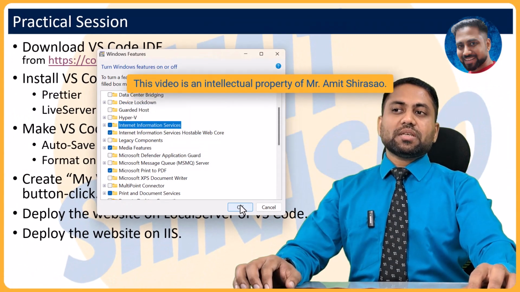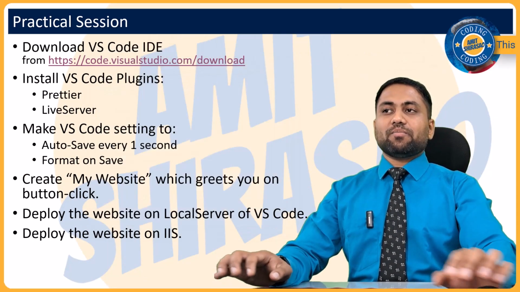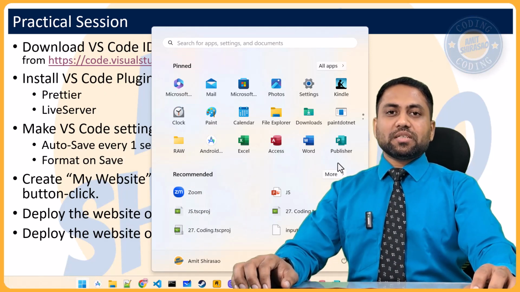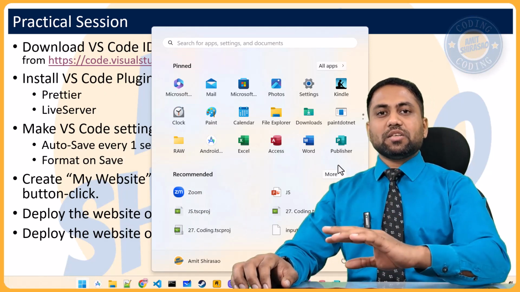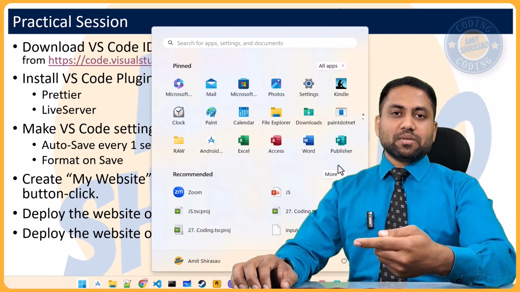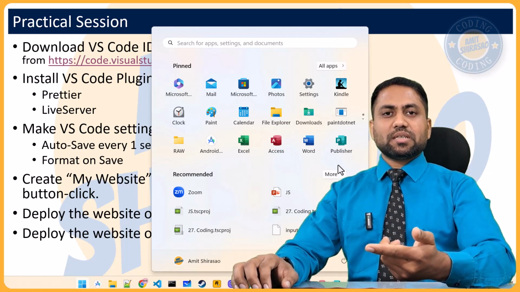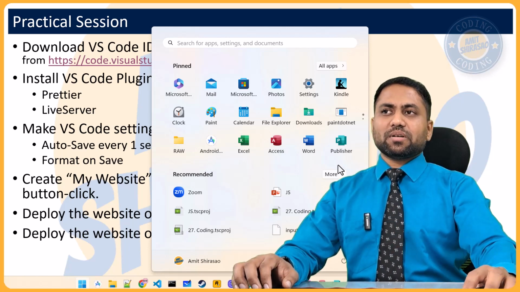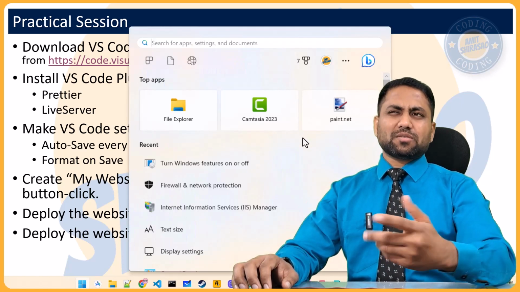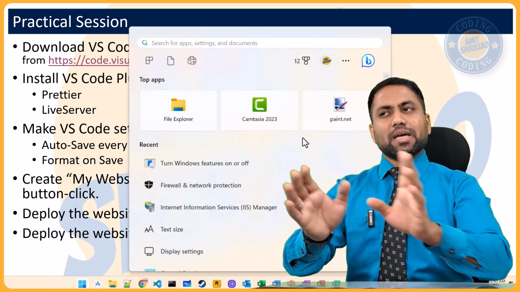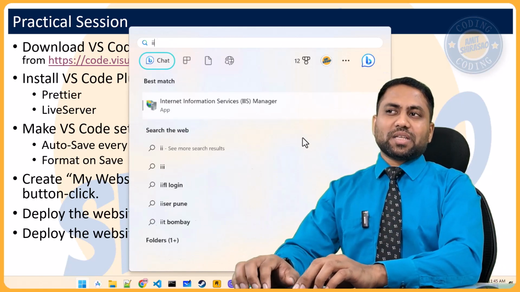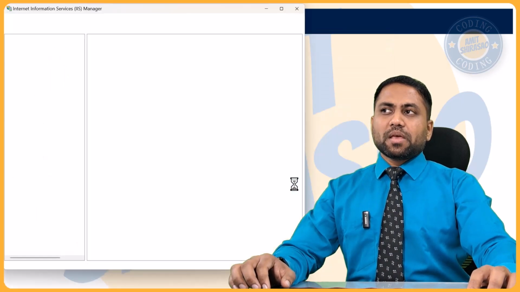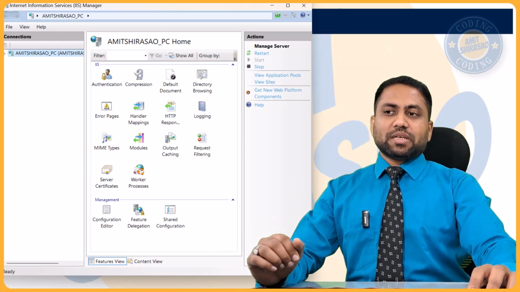So once you do this, your IIS manager will start appearing over here. It will take a while for these settings to reflect. It might even ask you to restart the system. If it asks you to restart the system, then restart it. Otherwise, in my case, it did not even ask for a restart, or probably it asked for a restart, but I said restart later, and still I saw IIS manager. So whatever your case, you behave as per that. This is the IIS manager that you will open.